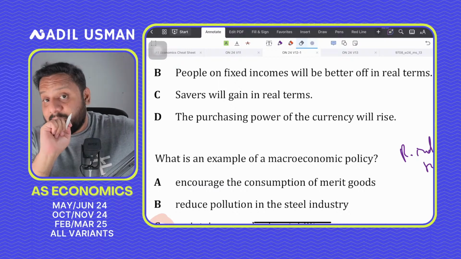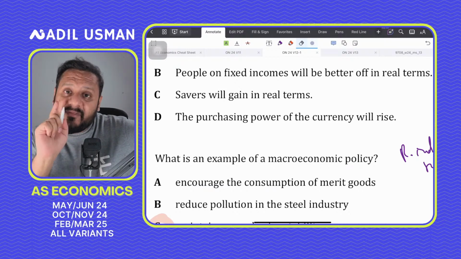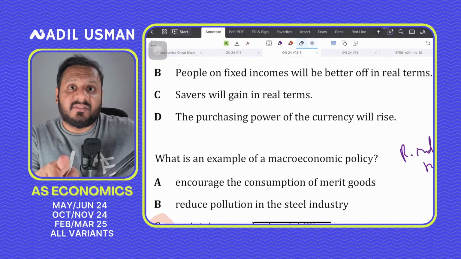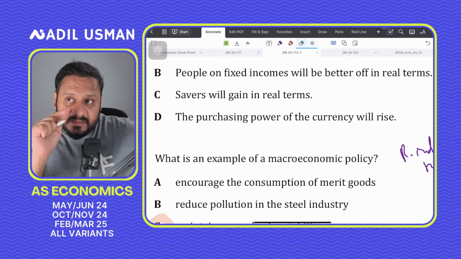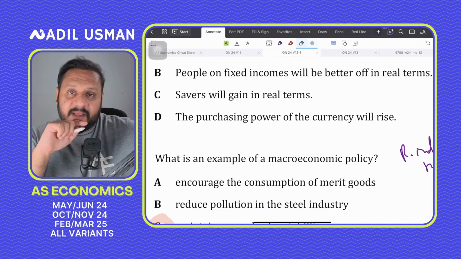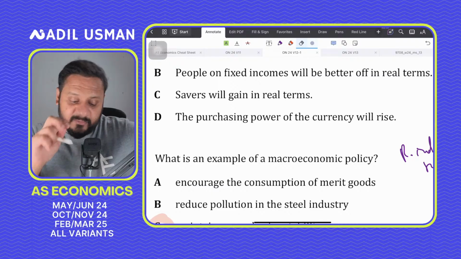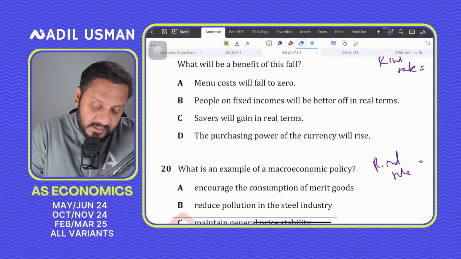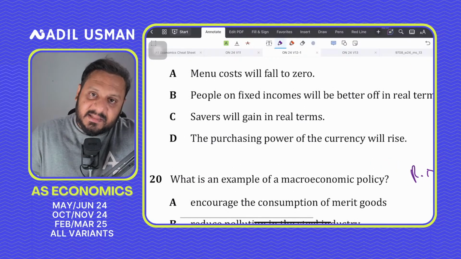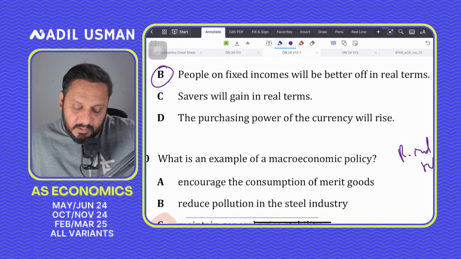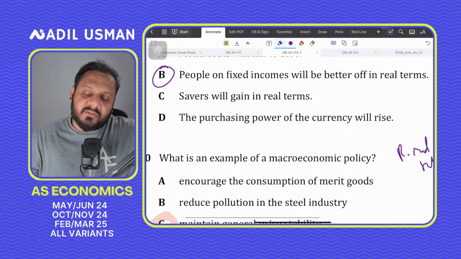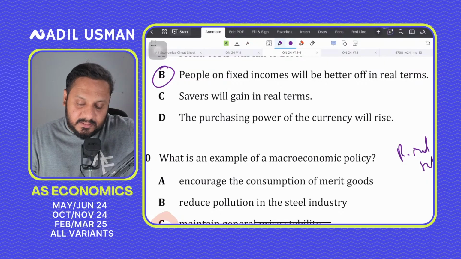This debate will be there. And the only way that you can mitigate the risk of marking the wrong answer is that you give a second thought to questions like these. Before jumping on to B, think, what if C is also correct?